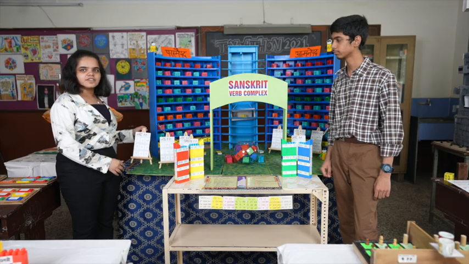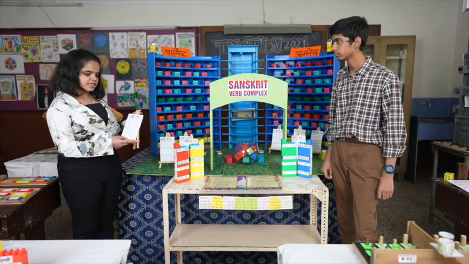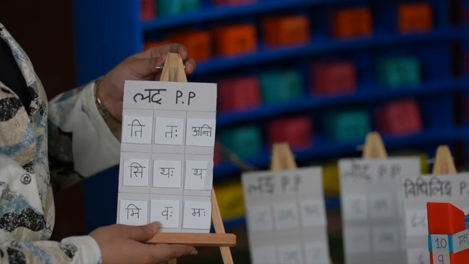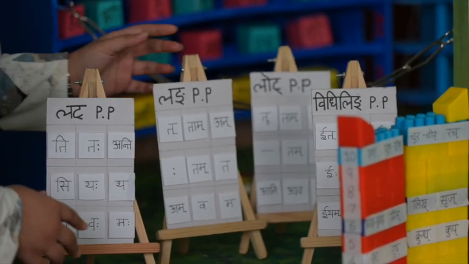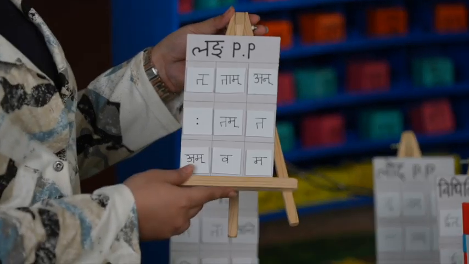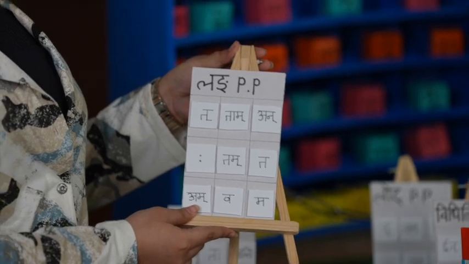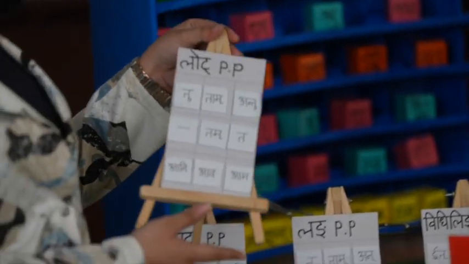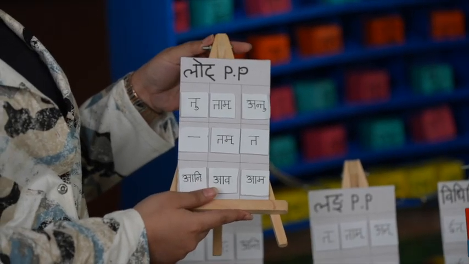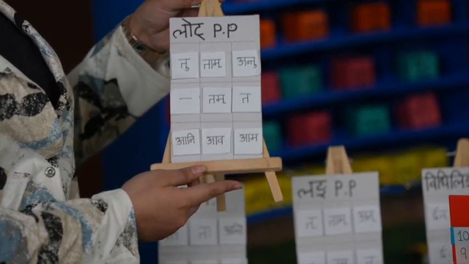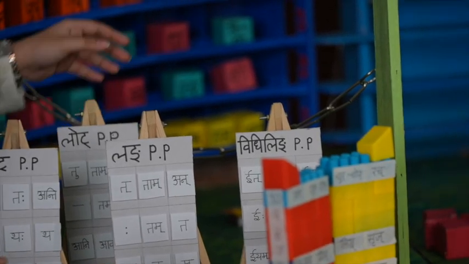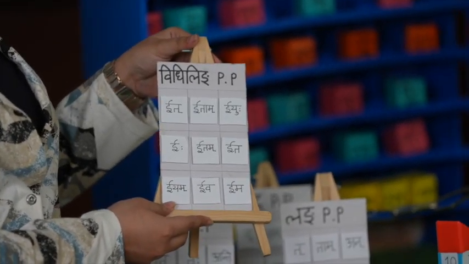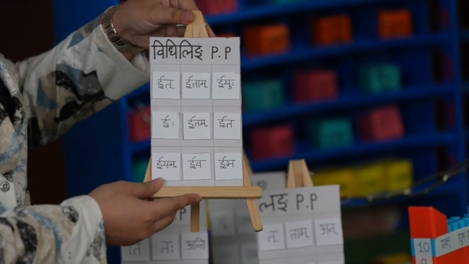The endings of the Lat Lakar stall are ti, tah, anti, si, thah, tha, mi, vah, mah. The endings of the Lang Lakar stall are t, tam, an, s, tam, ta, am, va, ma. The endings of the Lot Lakar stall are tu, tam, antu, zero, tam, ta, ani, ava, ama. And the endings of the Vidhiling Lakar stall are it, itam, iyuh, ih, itam, ita, iyam, iva, ima.